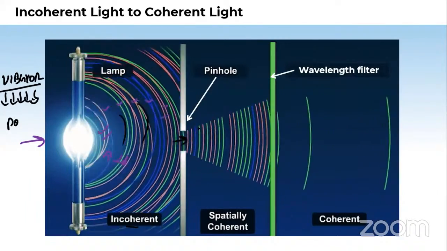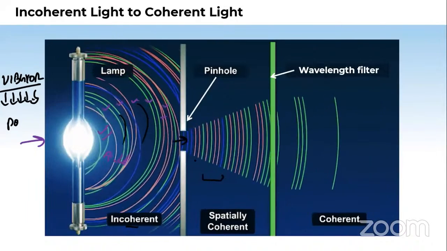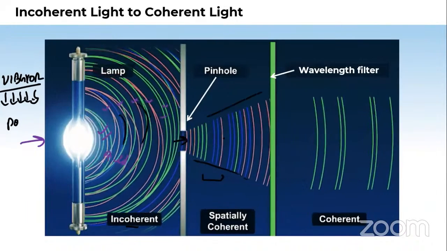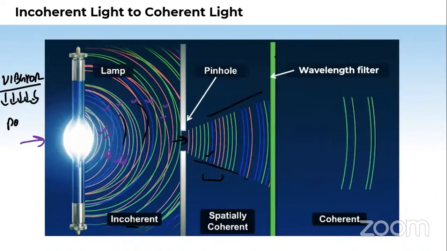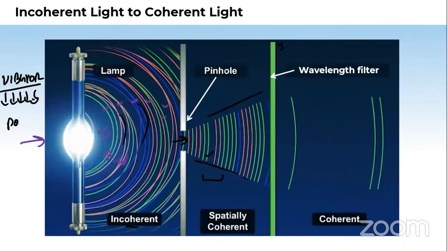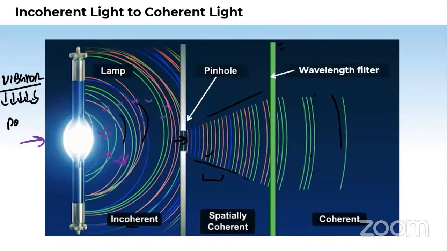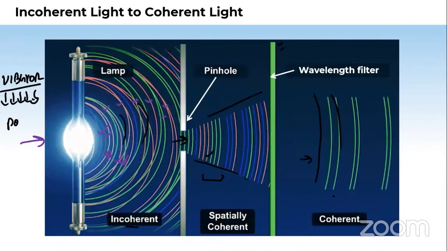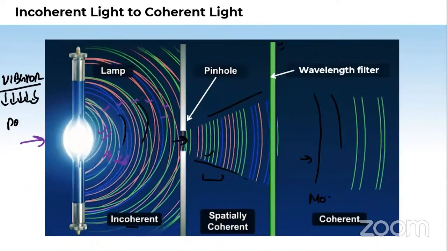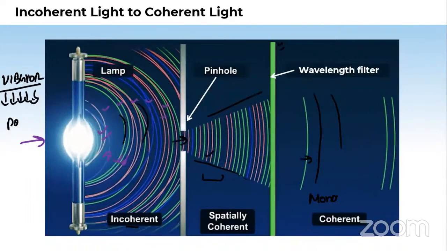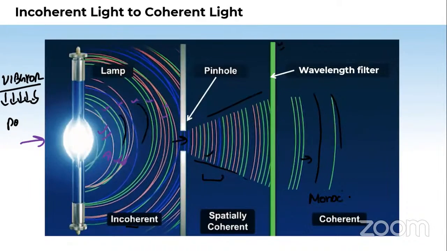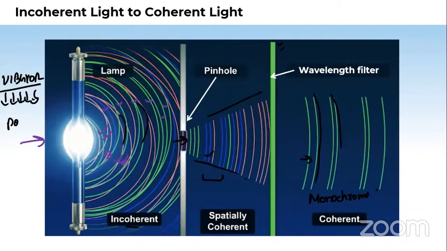When passing through the pinhole, it gets coherent, meaning symmetric, but still it's polychromatic. Why? Because different colors are there. But when it has passed through the wavelength filter, now it's very much symmetric, plus only one color of light is coming. It means what? It's monochromatic coherent now. These waves are now monochromatic plus coherent. Is this clear now? Please reply in the chat box.